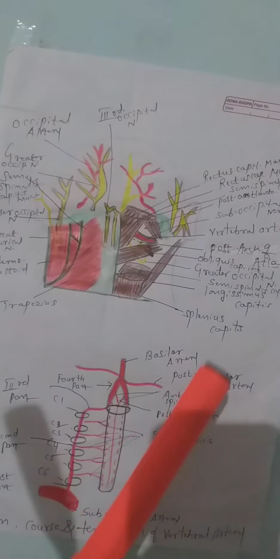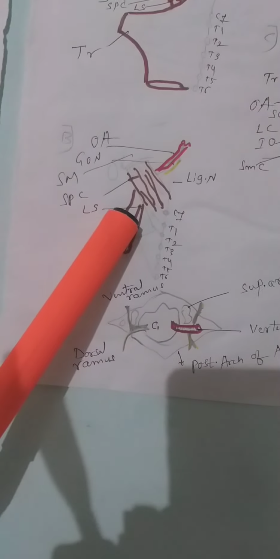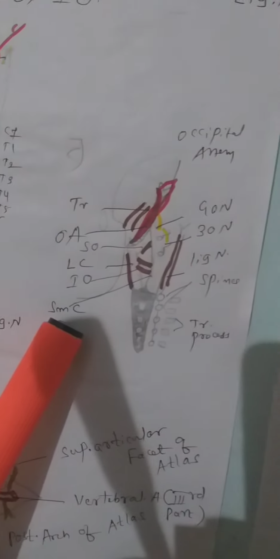We will see the diagrammatic view here. Before going to that, we will see three layers. The first layer is the trapezius and the sternomastoid muscle. The second layer is splenius capitis and longissimus capitis, and levator scapulae muscle. The third layer is semispinalis capitis.